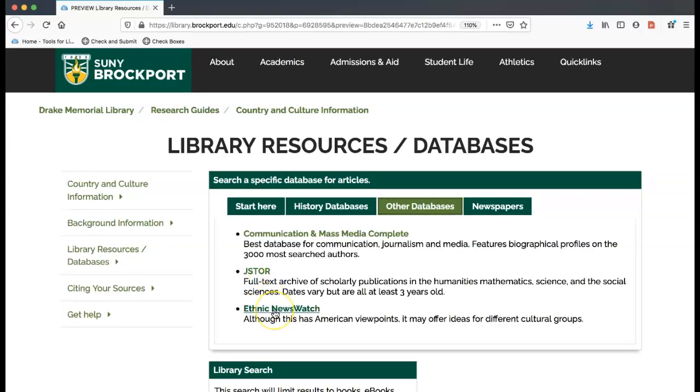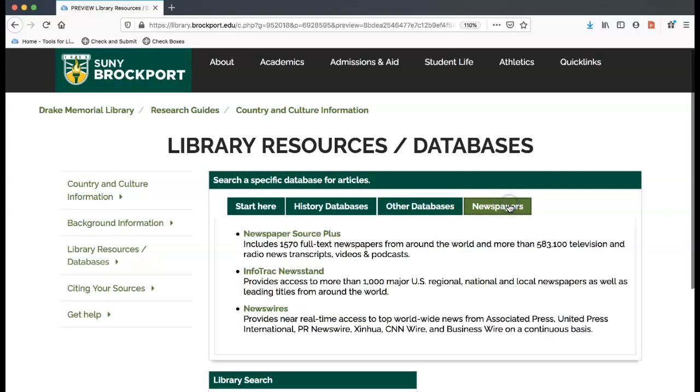And Ethnic News Watch we have found works really well for this class because it will give different viewpoints from different cultural groups that we don't see as often in mainstream media. And newspapers, these are different ways to get to newspapers across the world. So you could search these. You don't need a subscription to get into them. That's included with the library's fee that we pay.